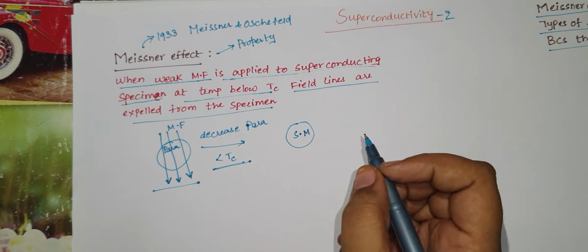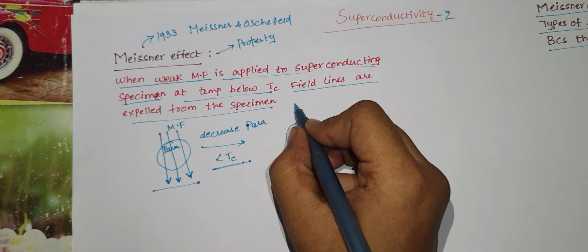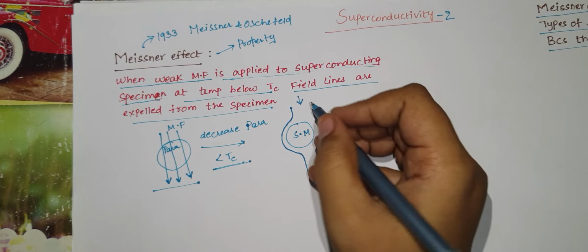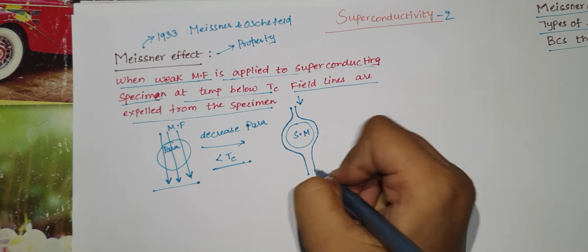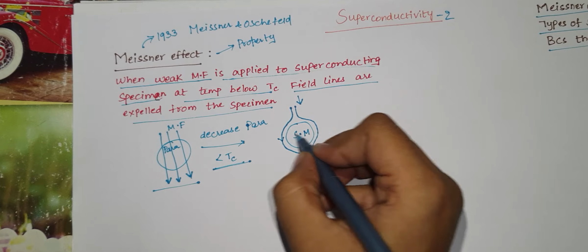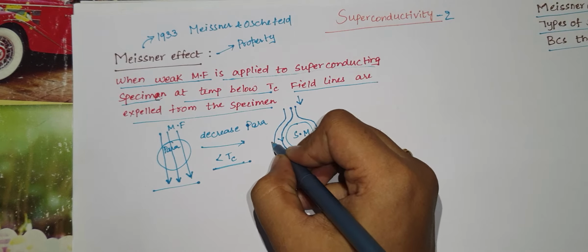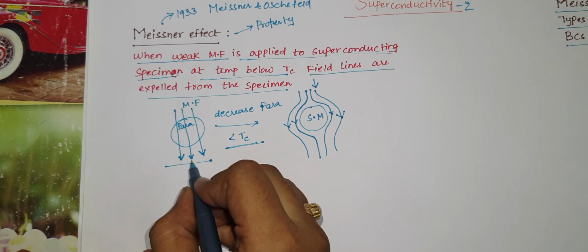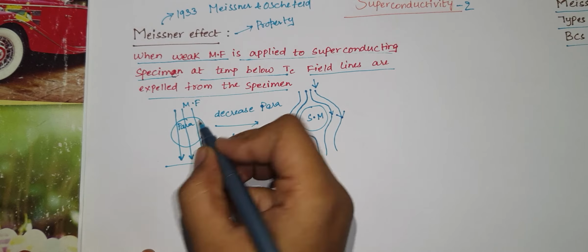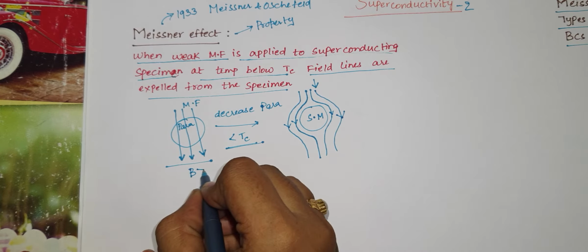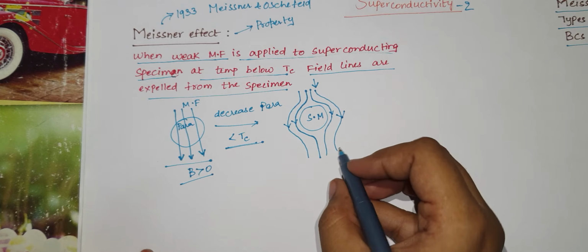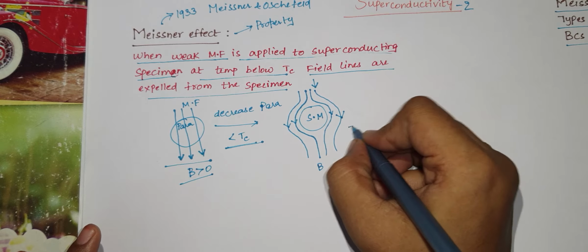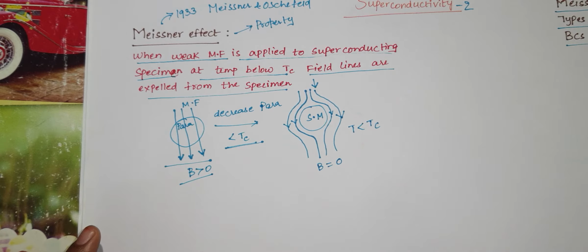superconducting material. And at this point, if we apply the magnetic field, it does not allow the magnetic field to pass through the material, and it is expelling. That means it is not allowing it. Look how it is expelling. In this way, it is going to expel the magnetic field from the material. In this case, they observed that the magnetic field through the material at a temperature less than Tc is equal to 0.